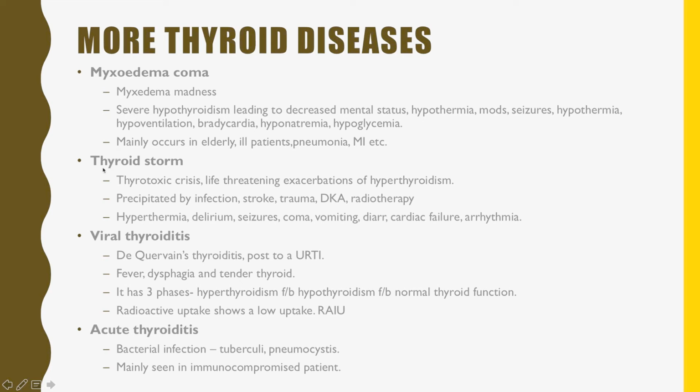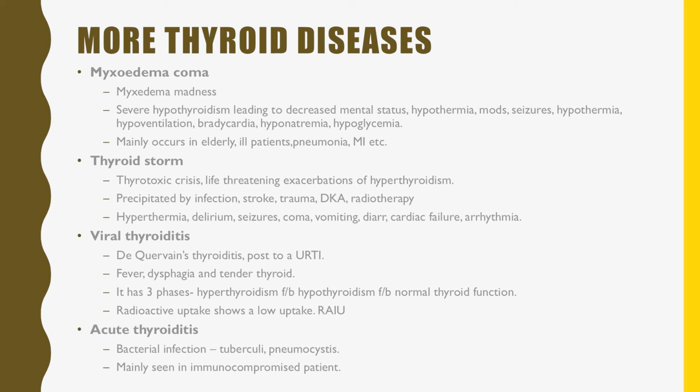Whereas the opposite to myxedema coma is thyroid storm. Thyroid storm is thyrotoxic crisis. Another term for hyperthyroidism is thyrotoxicosis. That means the toxicity in the body because of increased thyroid level, which is hyperthyroidism or thyrotoxicosis. If thyrotoxicosis is too much, that is called thyroid storm or thyrotoxic crisis. It is a life-threatening exacerbation of hyperthyroidism, and it could be due to infection, stroke, trauma, DKA, radiotherapy of previously existing hyperthyroid patients. The symptoms are hyperthermia, delirium, seizures, coma, vomiting, diarrhea, cardiac failure, arrhythmia.